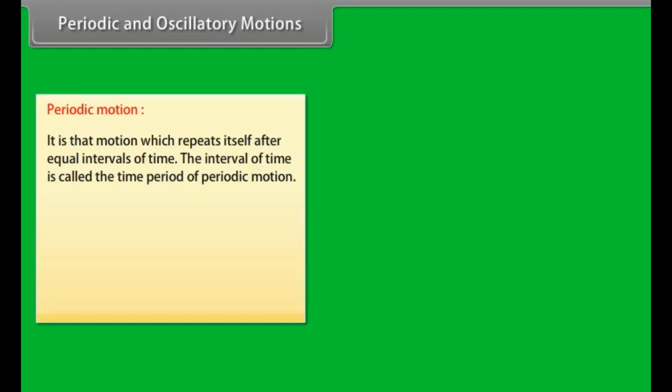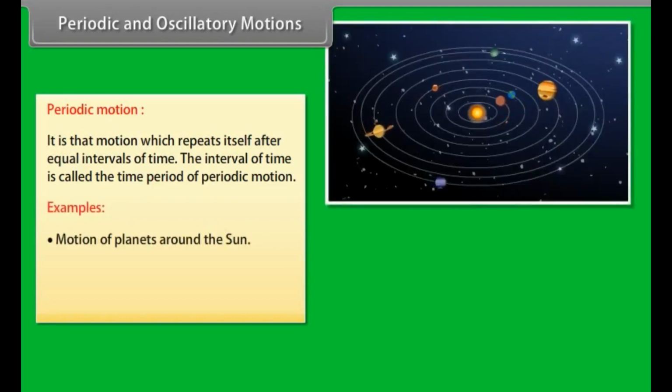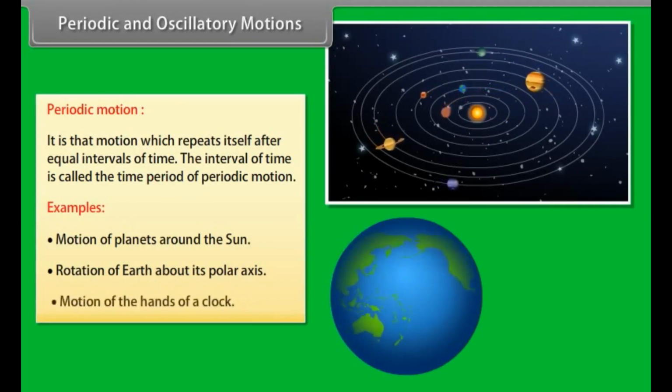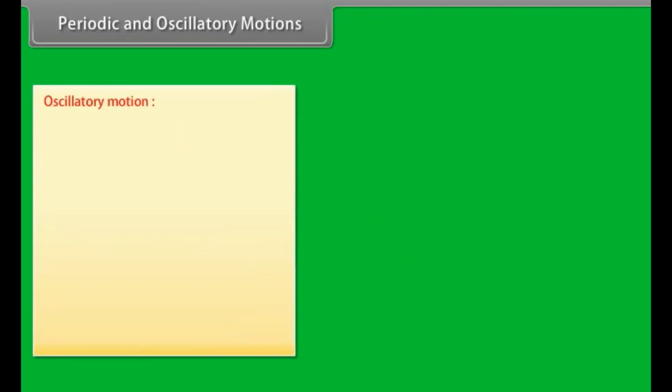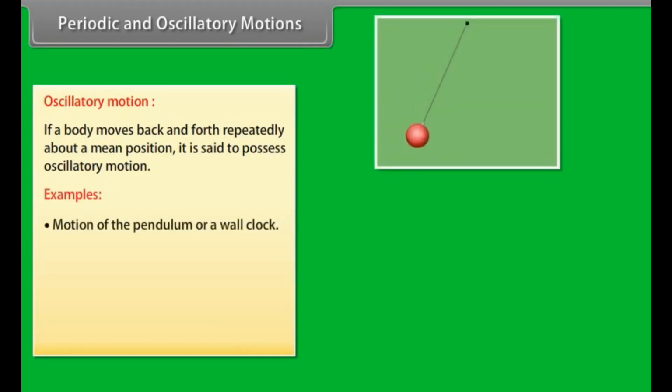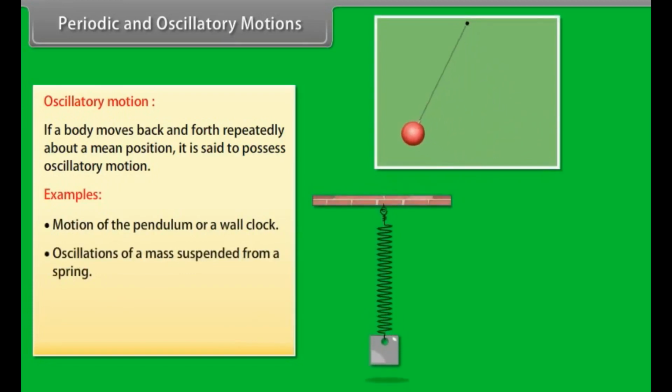Some examples are motions of planets around the sun, rotation of Earth about its polar axis, motion of the hands of a clock. Oscillatory motion. If a body moves back and forth repeatedly about a mean position, it is said to possess oscillatory motion. Some examples are motion of the pendulum of a wall clock, oscillation of a mass suspended from a spring, motion of swinging.